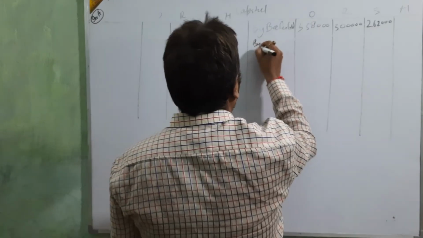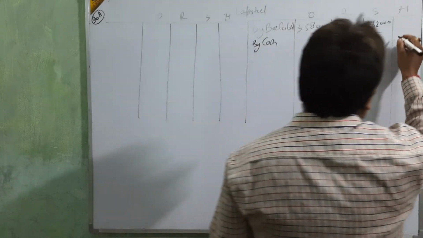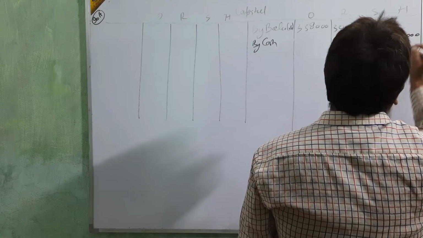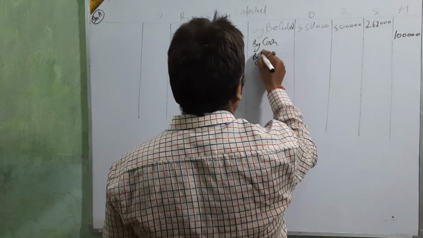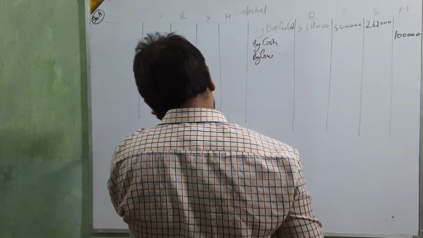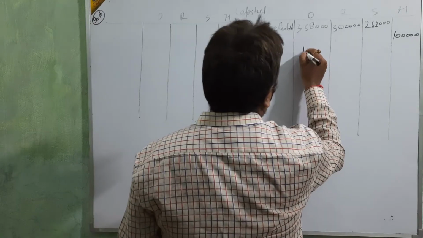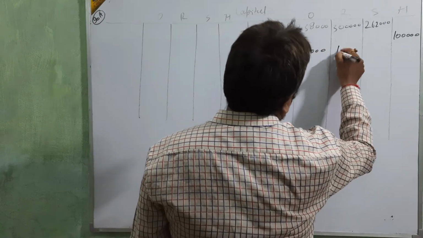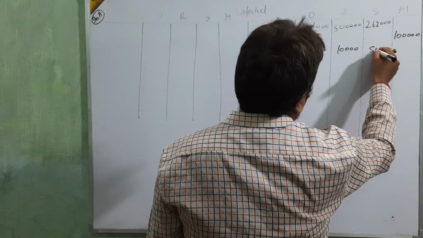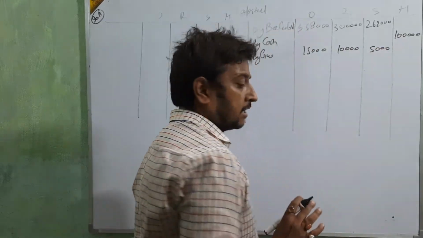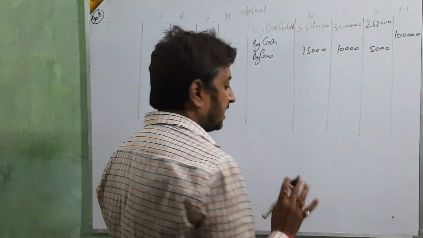And then the first entry by cash, 1 lakh. H's capital is 1 lakh, beta. Then by goodwill, we are going to distribute 15,000, 10,000 and 5,000. Up to this is clear or not?